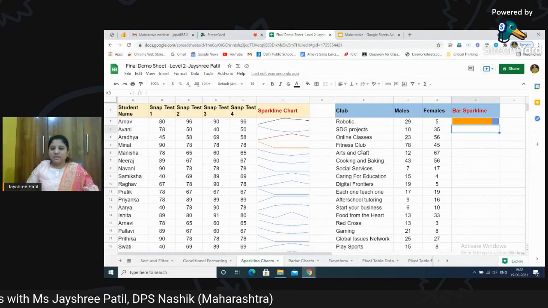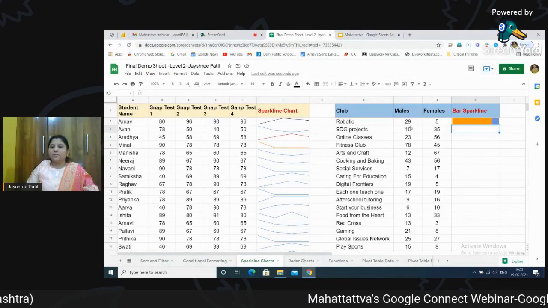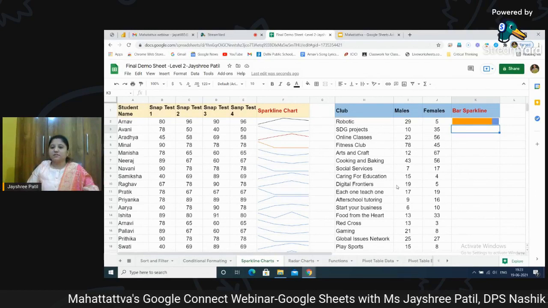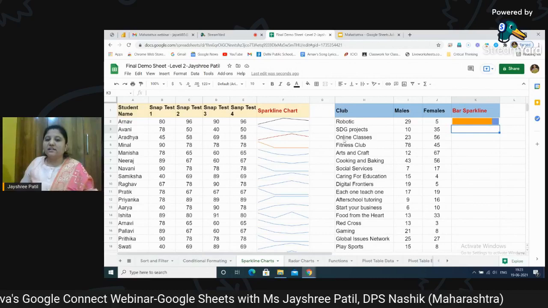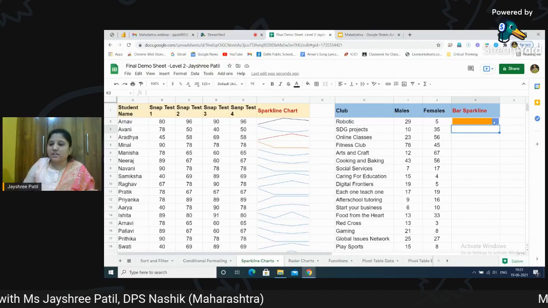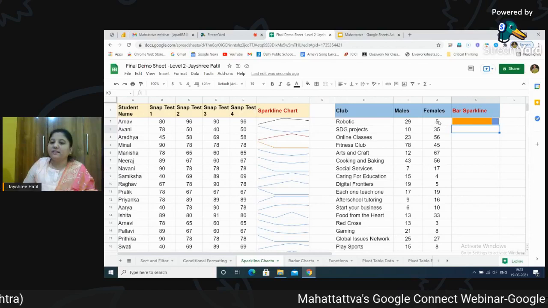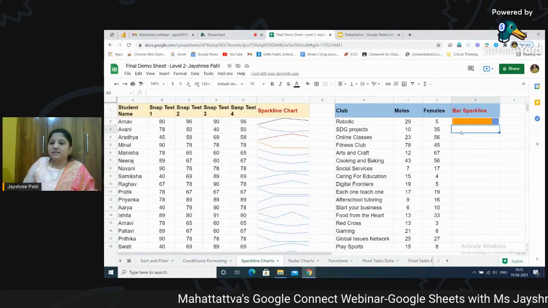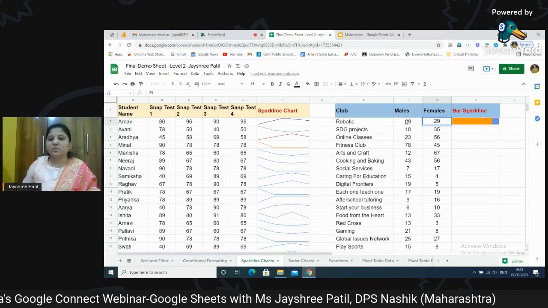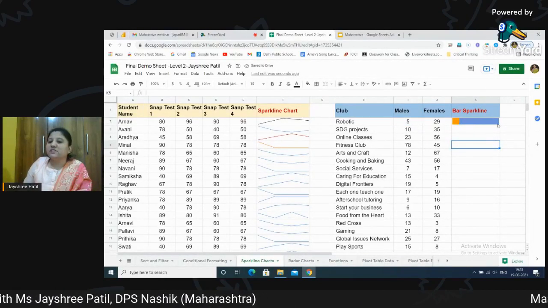Now, for example, here you can see I have some club names which are listed. In that particular club, how many males are associated and how many females are associated, those numbers are reflected over here. So as you can see here in the first example, when we use a sparkline, automatically it gives me the reflection that 29, it is for the first column. So the number of males in robotic clubs is more and females are a little less. Suppose I change the value, automatically it will take it and reflect. Suppose I'm making it 29 over here and I'm making it 5 over here. You can see automatically it changes.